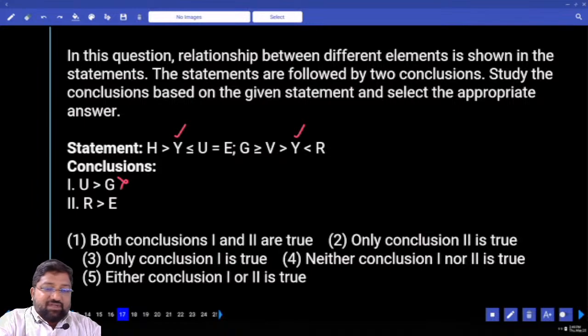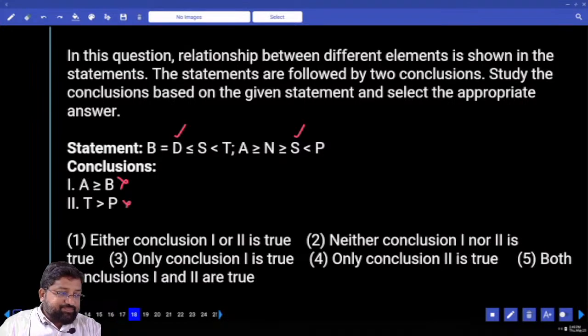R greater than E. R greater than Y. But Y is less than E. Opposite, same symbols are opposite. Neither one nor two. Next.